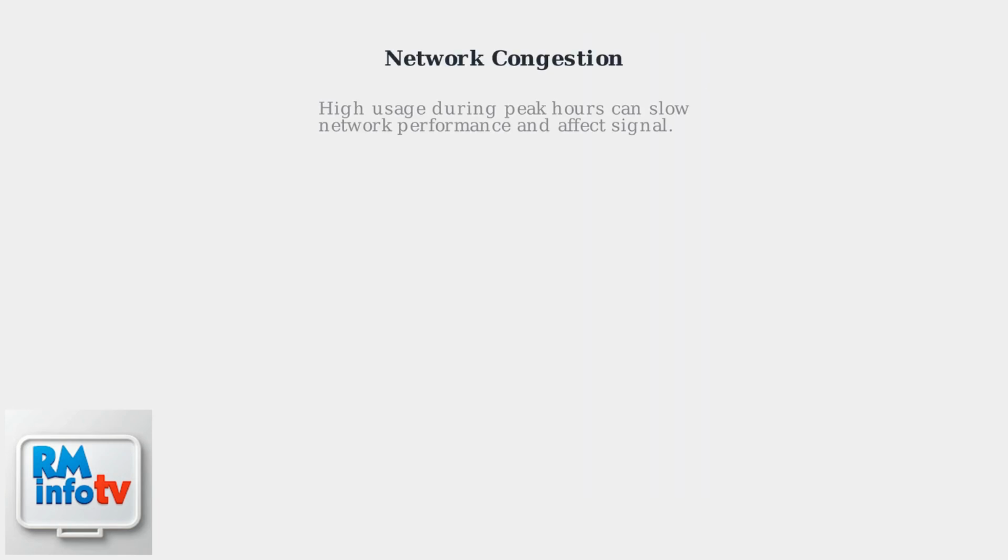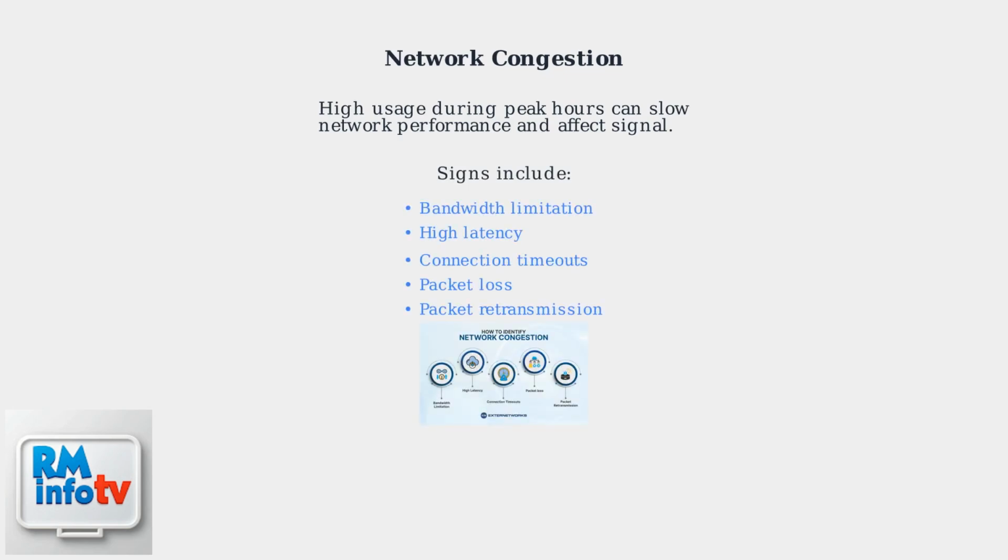Network congestion can cause signal issues, especially during peak hours when many users are online. This high usage slows down network performance and affects signal strength. Signs of network congestion include bandwidth limitation, high latency, connection timeouts, packet loss, and packet retransmission.